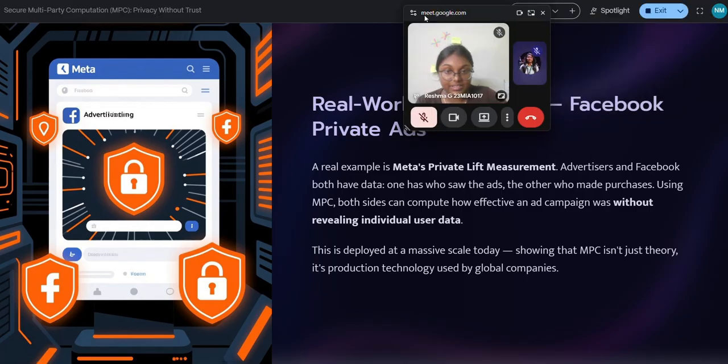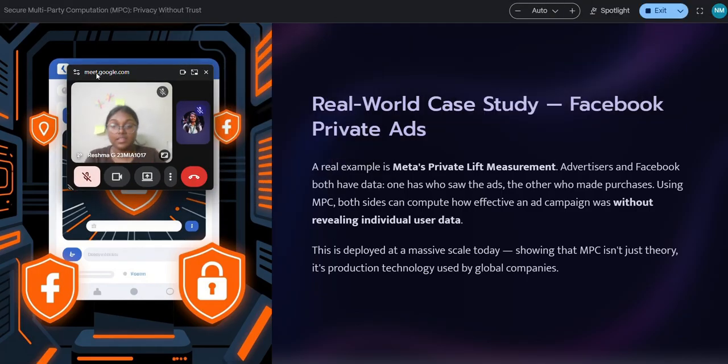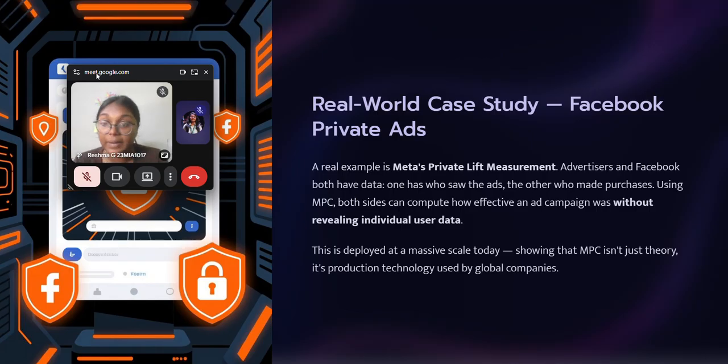So let us see a real world case study, which is Facebook's private lift measurement. Advertisers and Facebook both have data. The one giving the promotion, which is the advertisements, the advertisers and Facebook both have the data. Without data, you can't do anything.